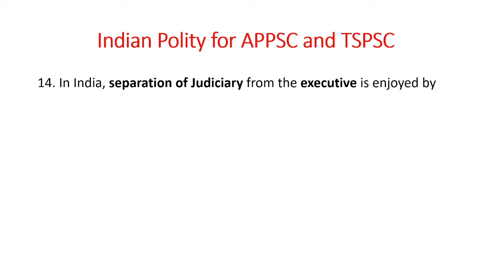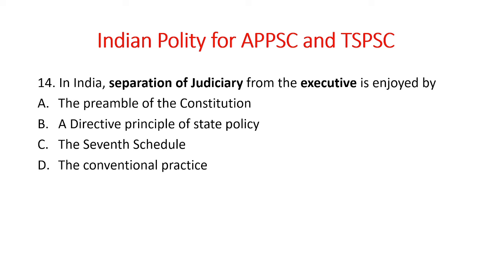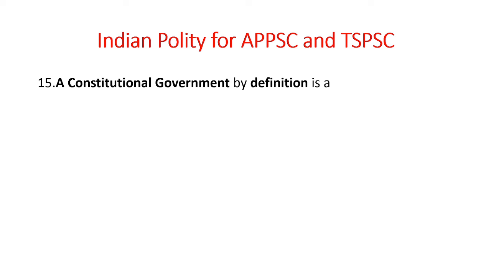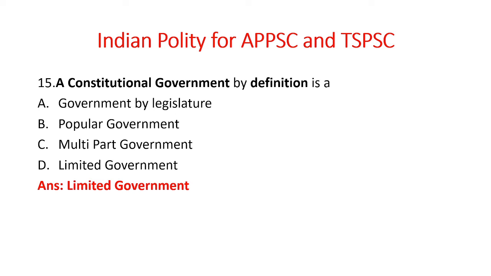Next. In India, separation of judiciary from executive is enjoined by the preamble of the constitution, the directive principles of state policy, the seventh schedule, or the conventional practice. The separation of judiciary from executive is a directive principle of state policy. Next, a constitutional government by definition is a, and the options are government by legislature, popular government, multi-party government, and limited government. A constitutional government by definition is a limited government.